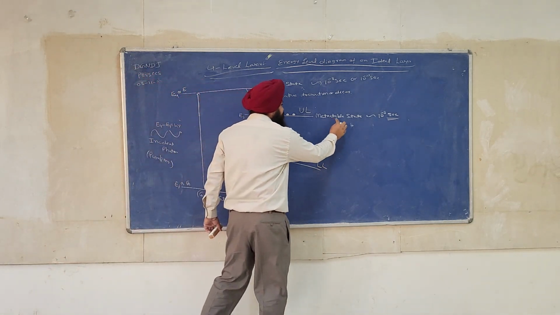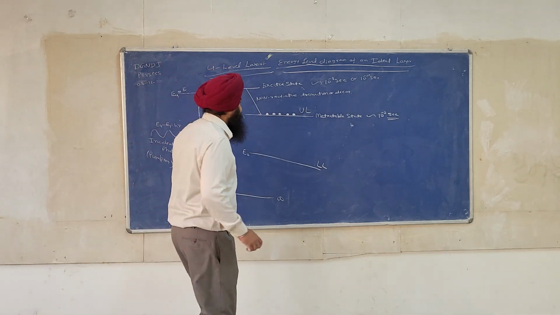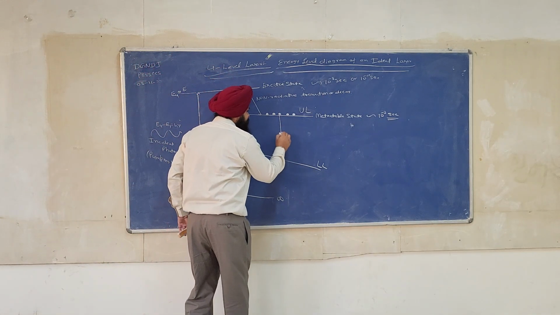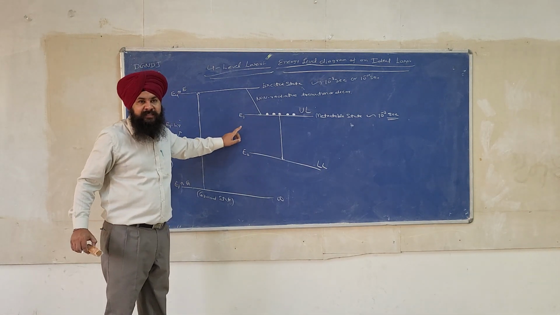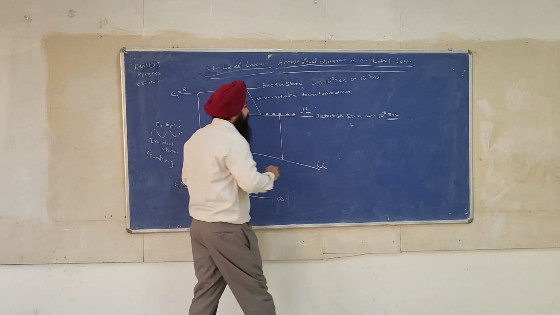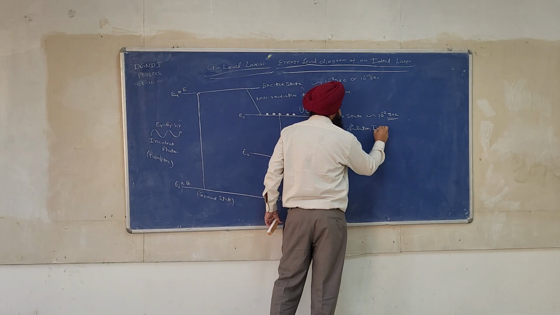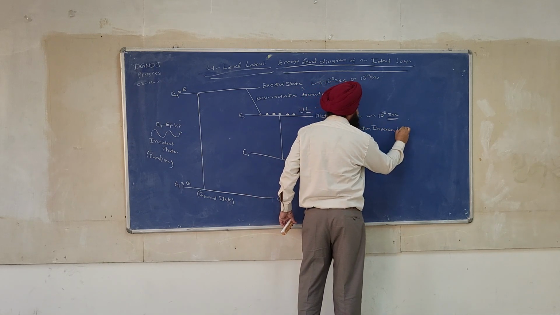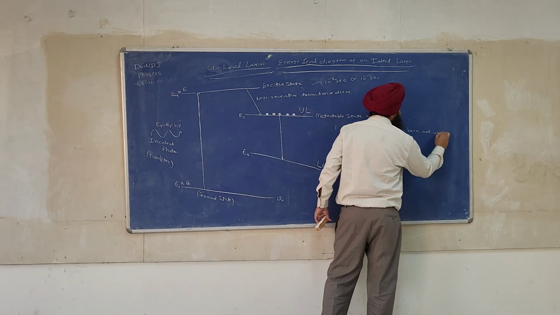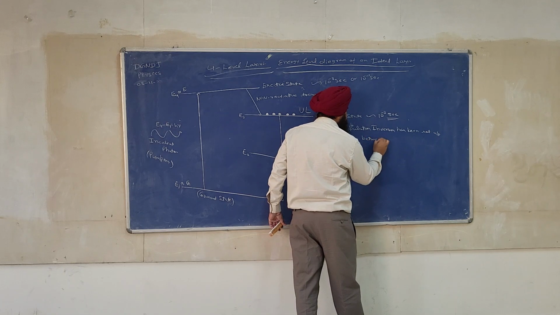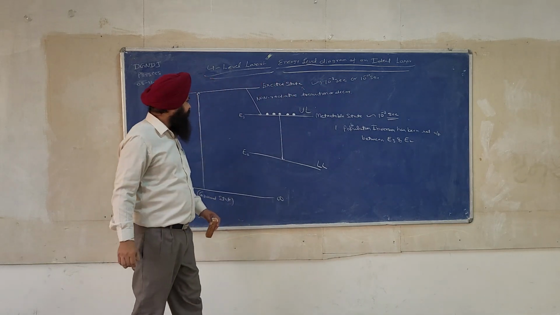This metastable state has a large lifetime. After spending this time, there is a population. Now see, population inversion has been set up between the two levels, between E3 and E2.